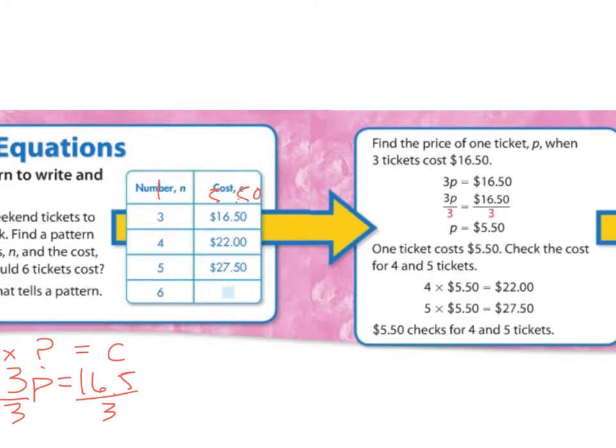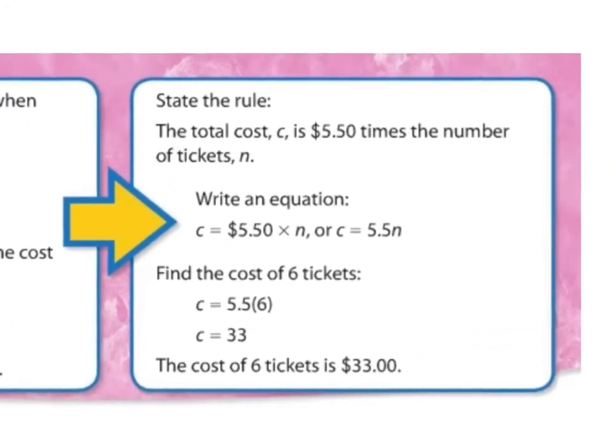And what we're seeing down here is whether it checks with the other clues. So let's see, is 4 times 5.50 the price? Is that 22? Yes, it is. Is 5 times 5.50 27.50? Yes, it is. So that would mean that it checks, which means that this is the correct price per ticket, and that means that we have found our correct equation.